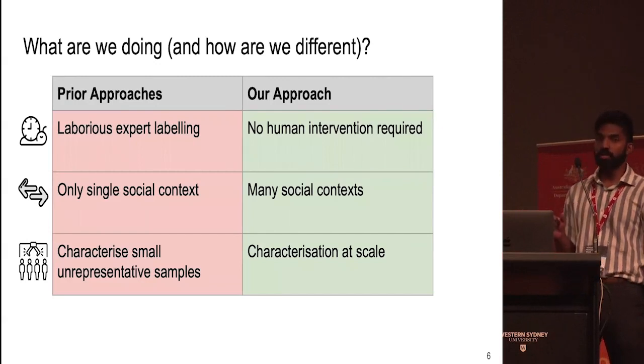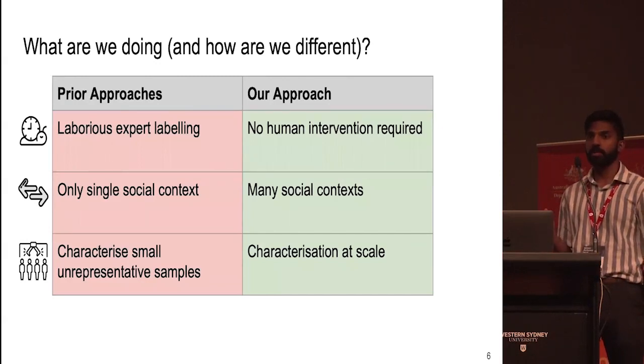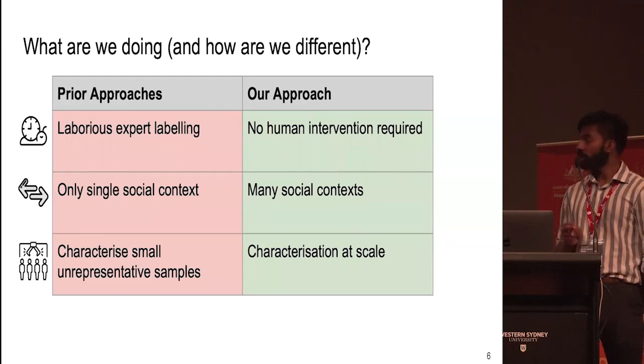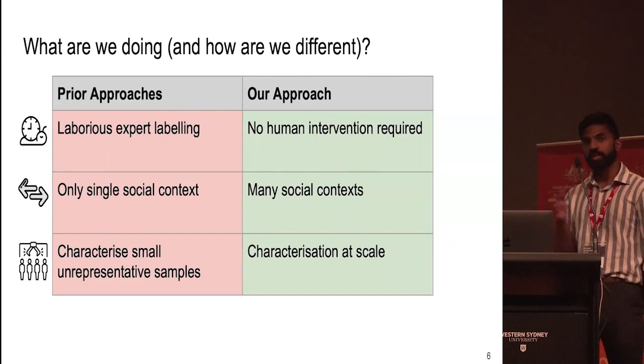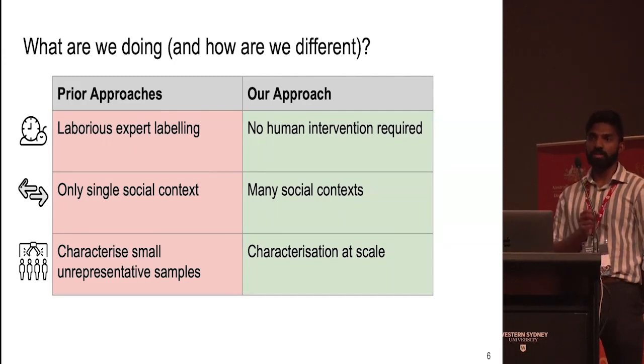So while prior works often require laborious expert labeling of either users or hashtags, our work can be done in a completely automatic fashion with no human intervention required. While prior works often have restrictive data generation procedures that prevent them from being transferred across domains, our work can be applied in a clearly end-to-end fashion such that it can be applied in many domains.